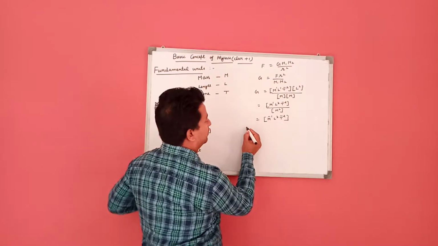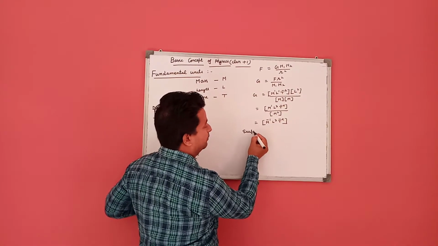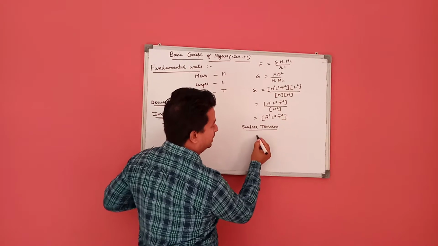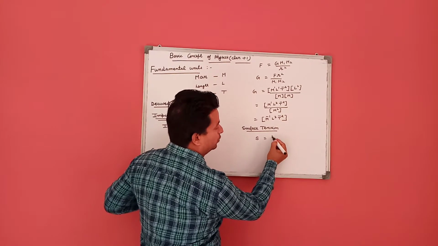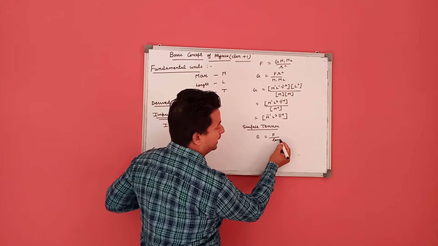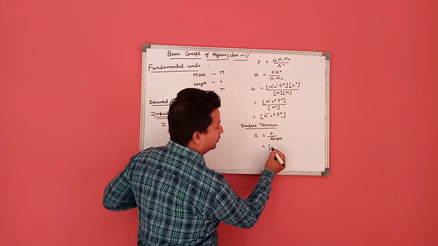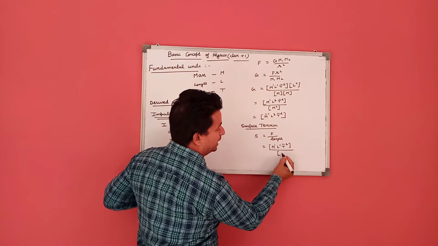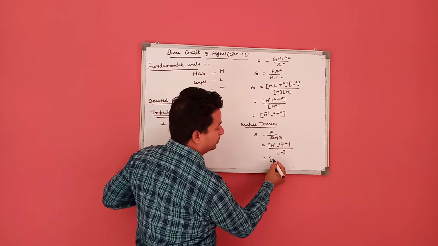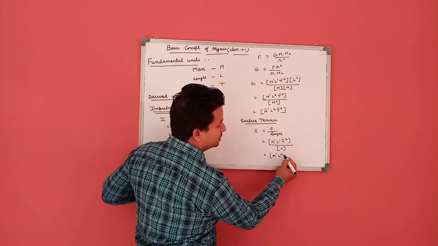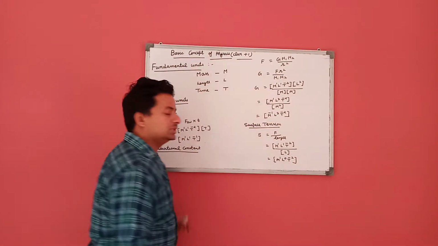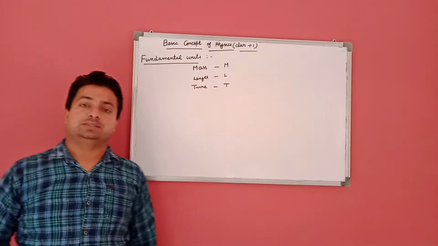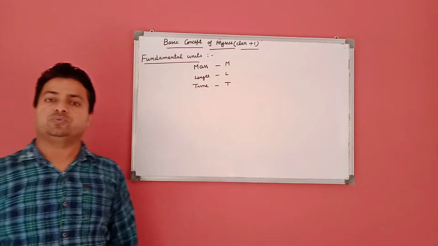There is another formula called surface tension. It is denoted by the symbol S. S is equal to force per unit length. The dimensional formula of force is M1 L1 T minus 2 and length is L. So its formula is M1 L0 T minus 2. This is the dimensional formula of surface tension. These are some basic dimensional formulae of physical quantities.